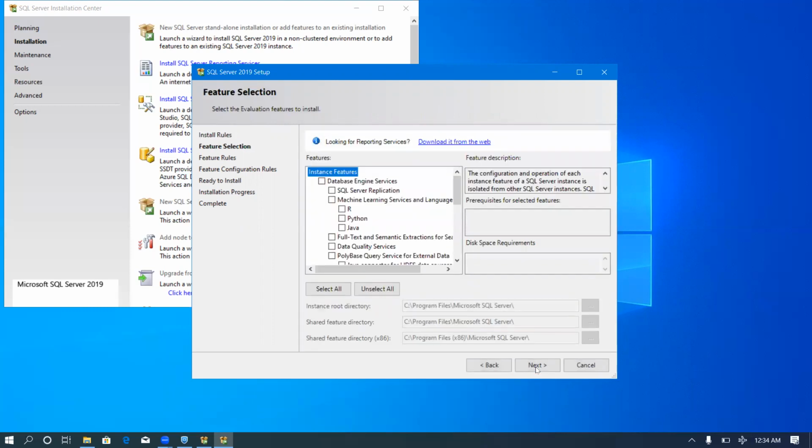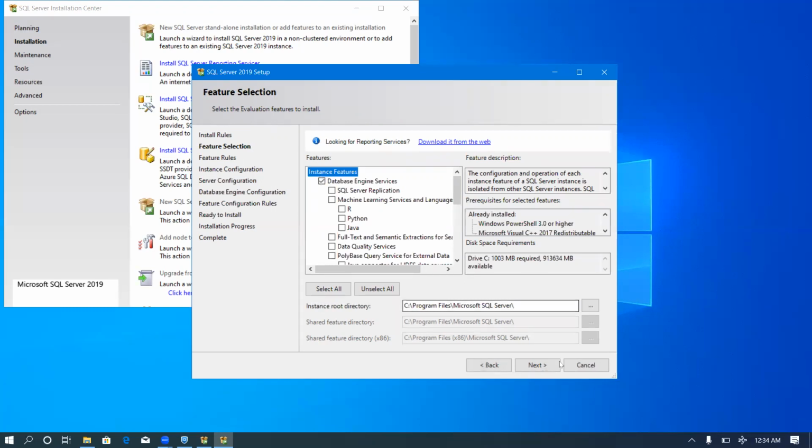In the feature installation page, the only feature I need is the database engine service. I will select the database engine service and click on Next.